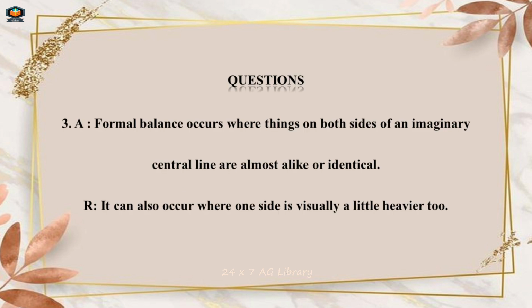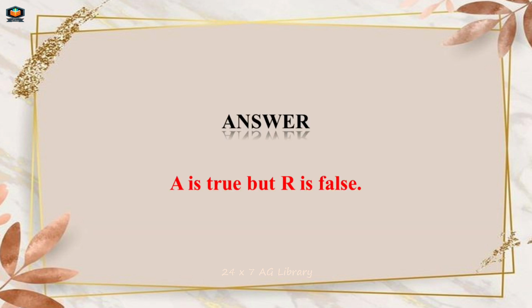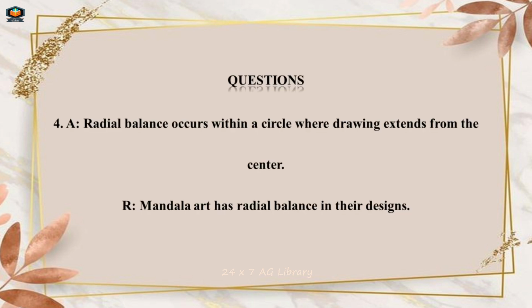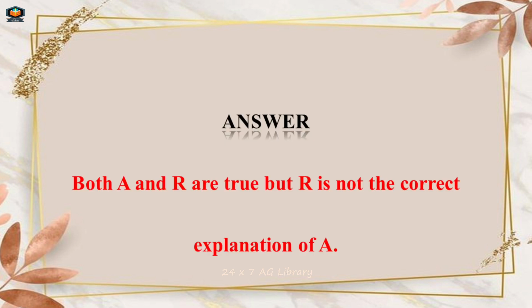Questions. Number 3. A. Formal balance occurs where things on both sides of an imaginary central line are almost alike or identical. R. It can also occur where one side is visually a little heavier too. Answer. A is true but R is false. Questions. Number 4. A. Radial balance occurs within a circle where drawing extends from the center. R. Mandala art has radial balance in their designs. Answer. Both A and R are true but R is not the correct explanation of A.